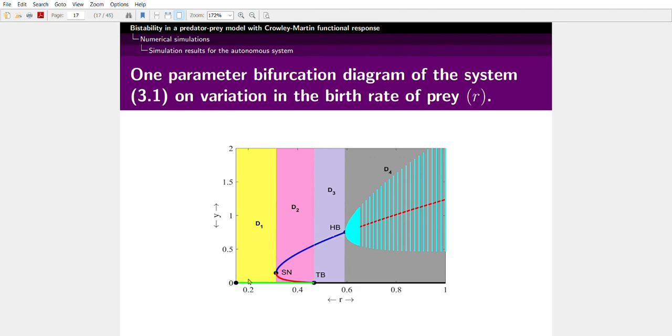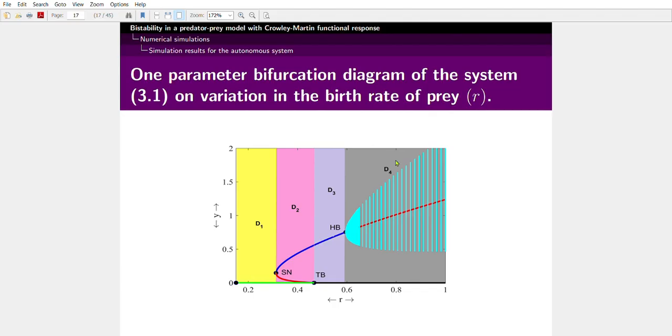For lower values of r, that is from r equal to 0.15 to this value, there exists no coexistence equilibrium point, only the predator-free equilibrium point exists, which is stable. In region D2, two coexistences appear through saddle-node bifurcation, one of which is stable, the one whose prey density is greater, and the other equilibrium is unstable. Through transcritical bifurcation, this unstable coexistence disappears, and the predator-free equilibrium point becomes unstable in region D3.